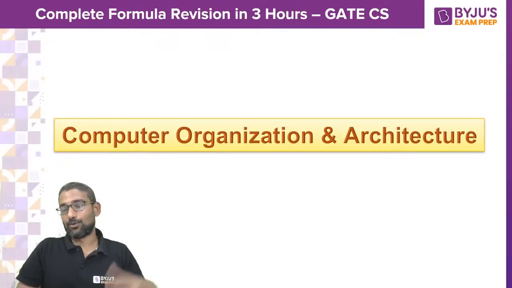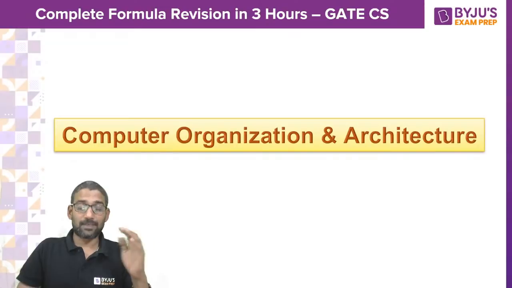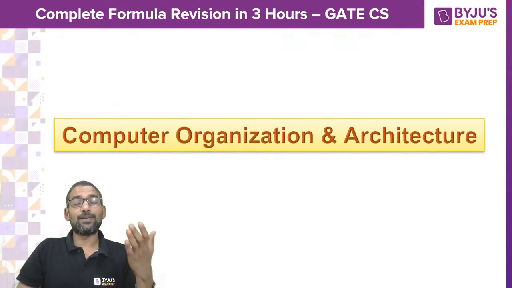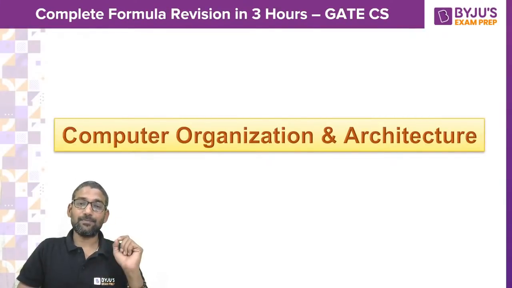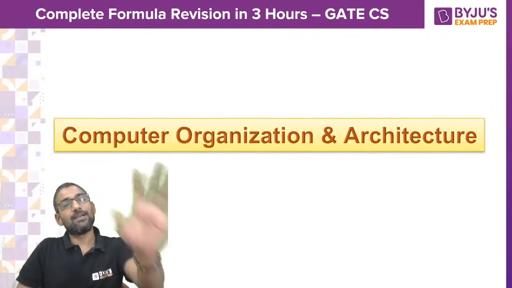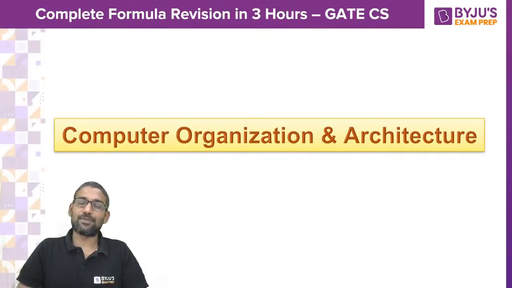Though we say its weightage is some 6 to 8 marks, there are years where you got even 13 marks from this subject. So do not underestimate it. Sometimes you got more than programming and data structures, more than every other subject.